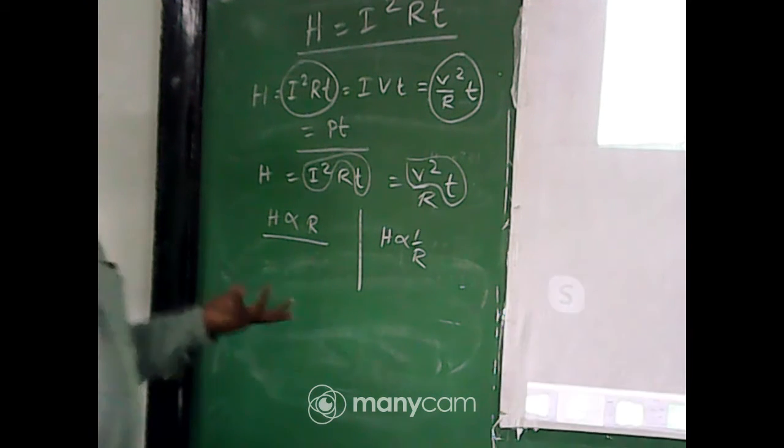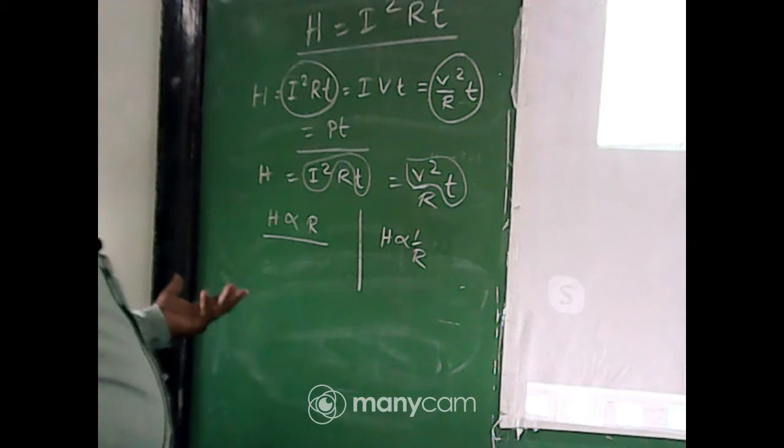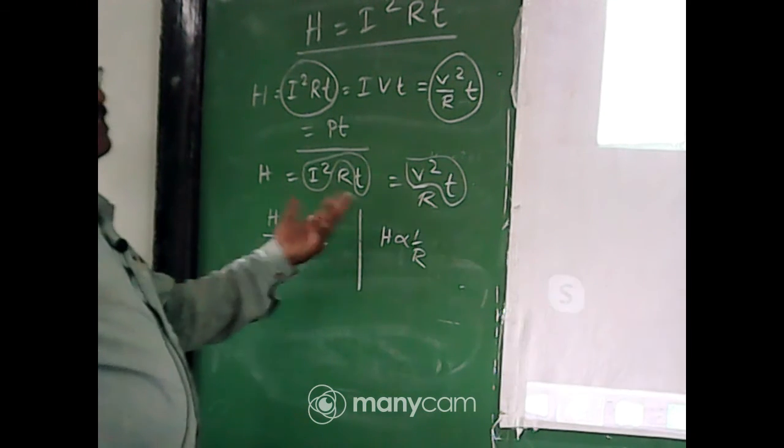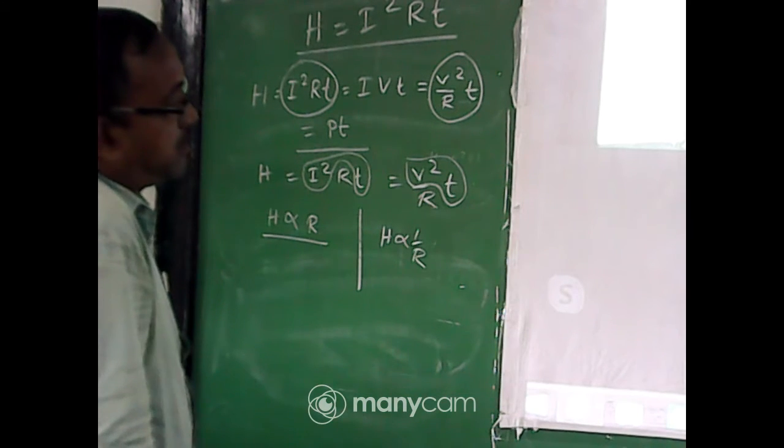Generally it cannot be possible, because here it is directly proportional, and next time you see inversely proportional.